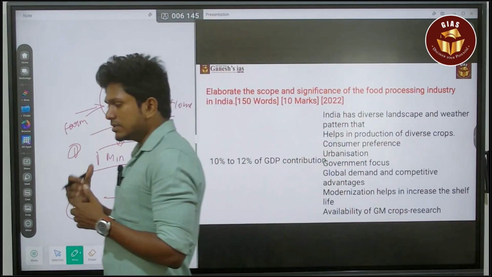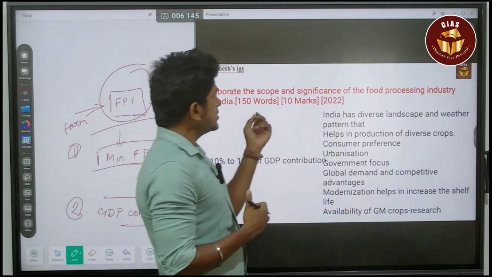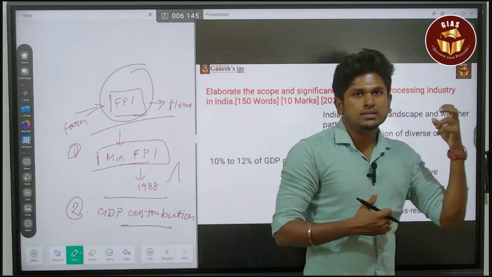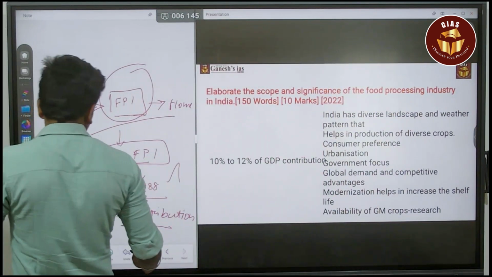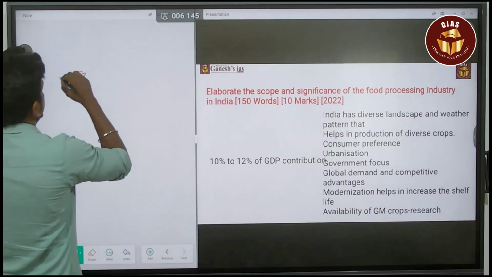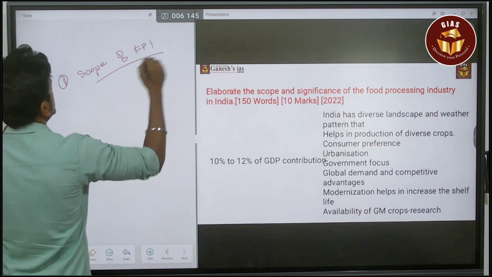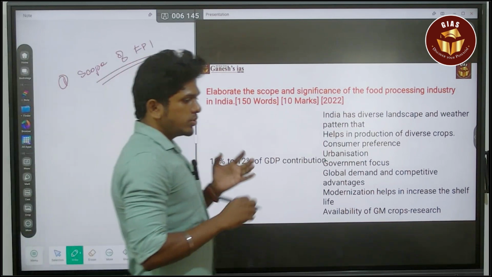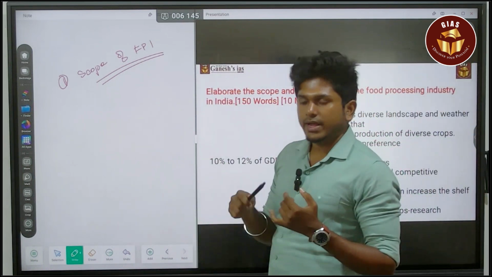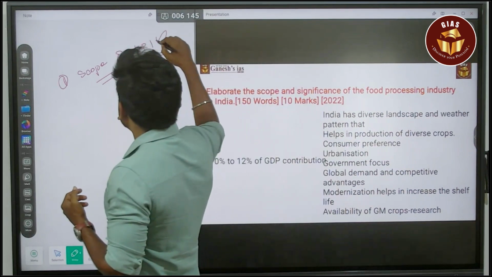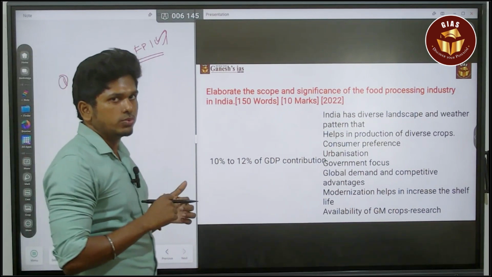Next is the body of the answer. When it comes to the body, it is about the scope of the food processing industry and then the significance of the food processing industry. These are the two subheadings you have to give. First subheading is scope of the food processing industry in India. So after the intro you are jumping into the answer part. The examiner will see first the scope of the food processing industry.